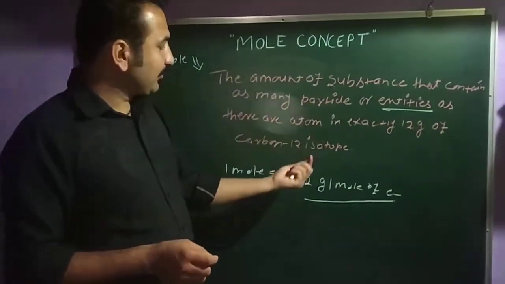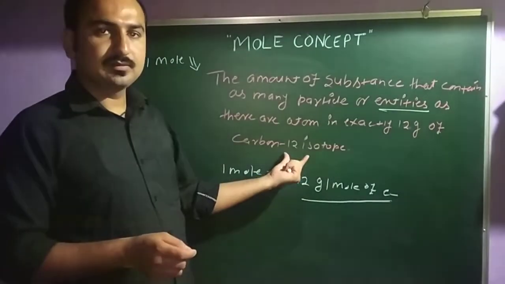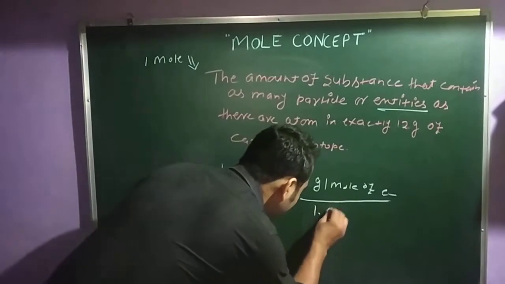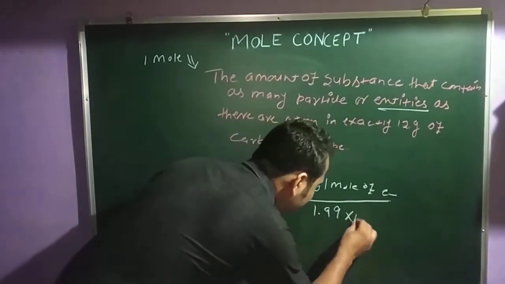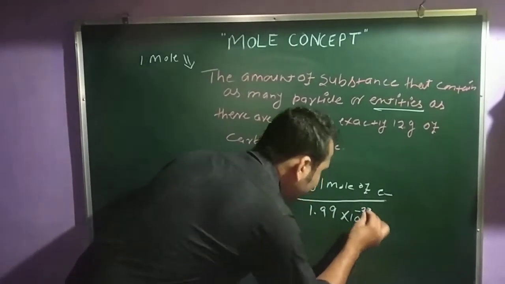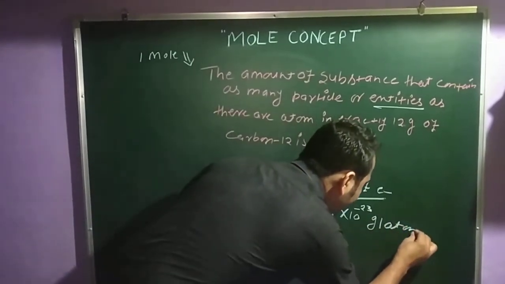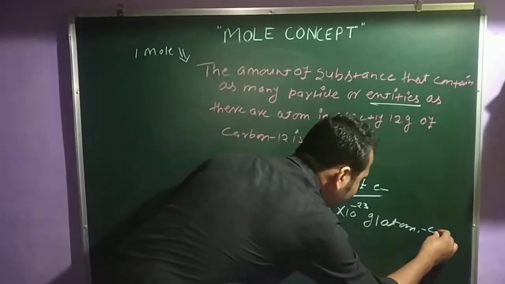The mass of this C12 comes to exactly 1.99 into 10 to power minus 23 gram per atom of carbon.